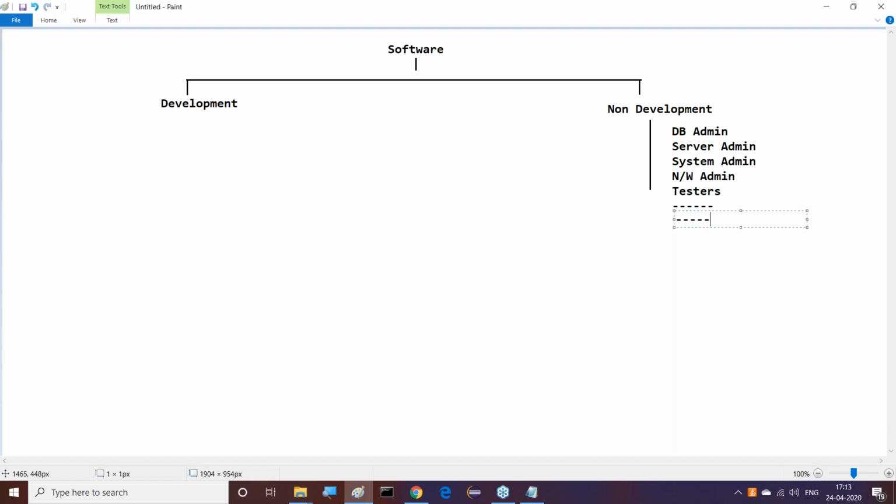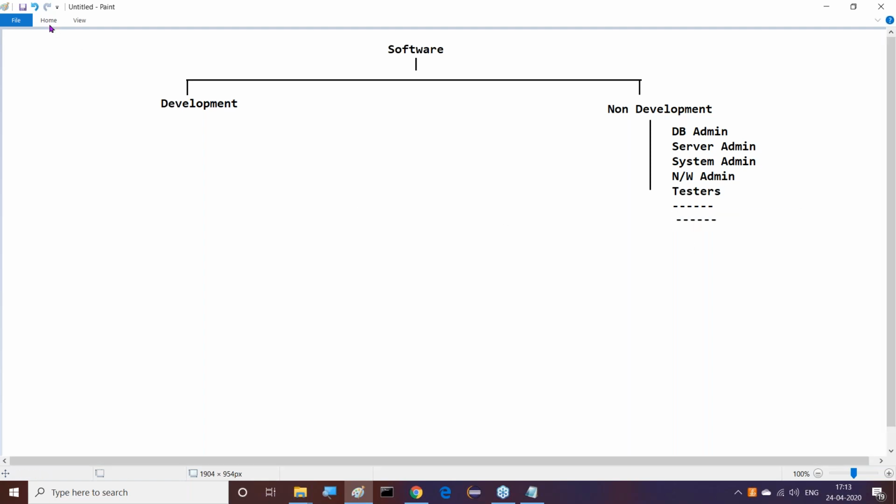This is not related to the development side. They are not going to develop any application. They just provide some environment for the developers. In some situations, testers and this kind of role are able to test applications only, but they are not developing anything. Anyway, this is basic information, a general classification for our understanding. This is the non-development side.